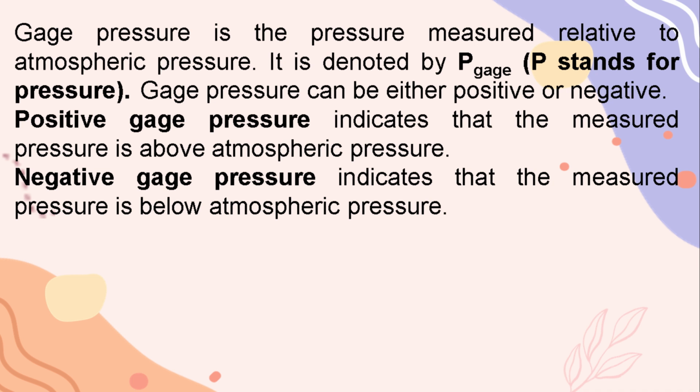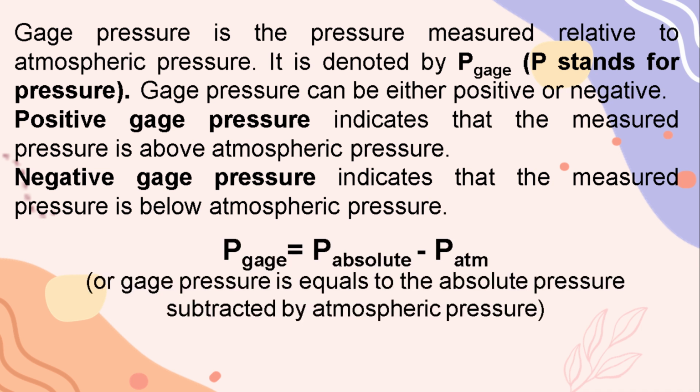In getting the gauge pressure, we have this formula. P gauge is equal to P absolute minus P atmospheric, or gauge pressure is equal to the absolute pressure subtracted by atmospheric pressure. Now, let us go back to our problem.